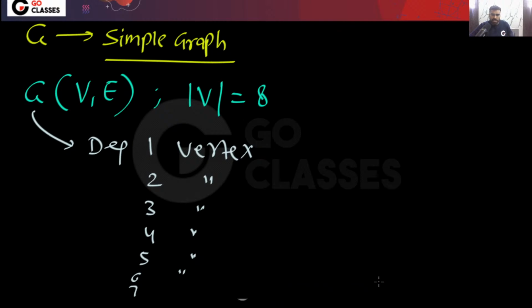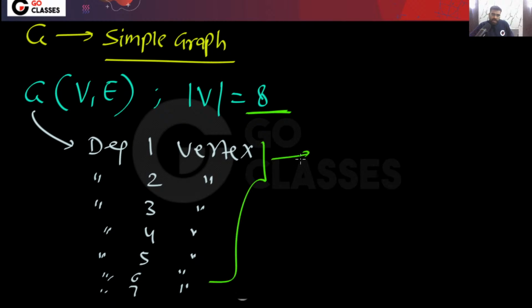So these vertices are already given to you, and the question is asking what is the degree of the last vertex. There is one vertex missing because a total of 8 vertices are there.